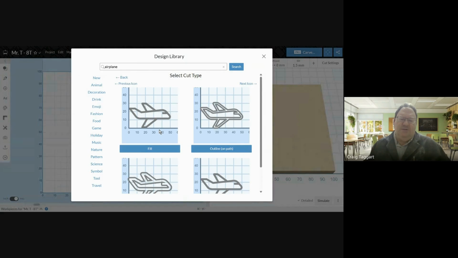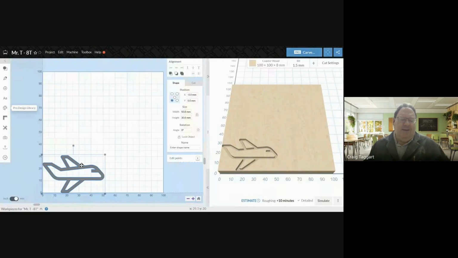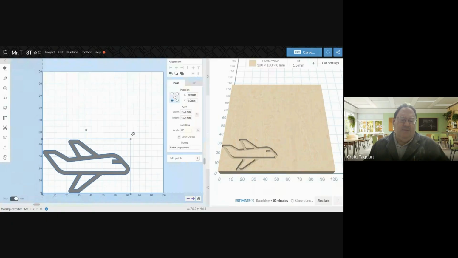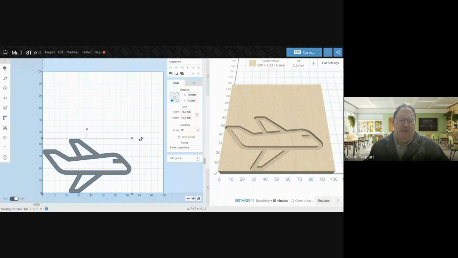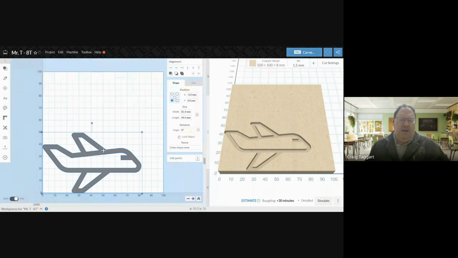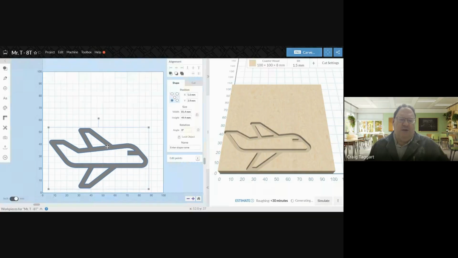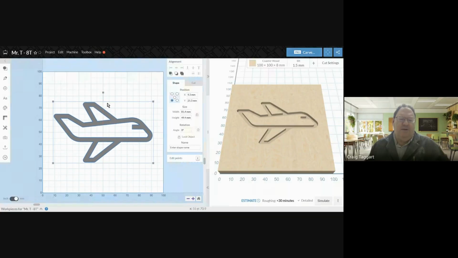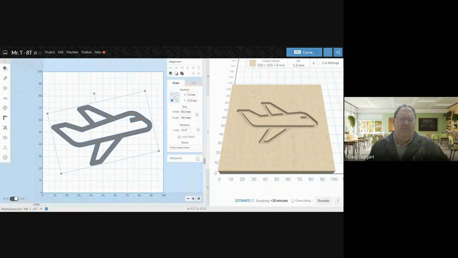So what that's doing is that's looking at your line, and this one will cut outside the line, so you get basically two or in, whatever. And you can change this afterwards. I'm going to go with fill. And now that I have that, I can make this whatever size I want. I can make it bigger, I can make it smaller. And with this four directional arrow, I can move it wherever I want it. And I can even turn it.